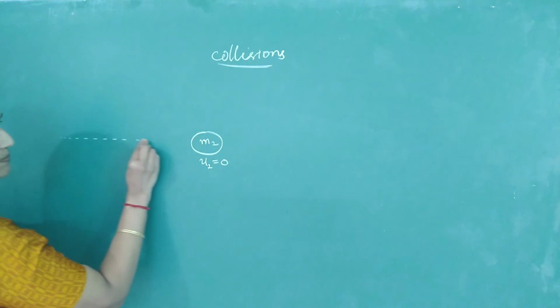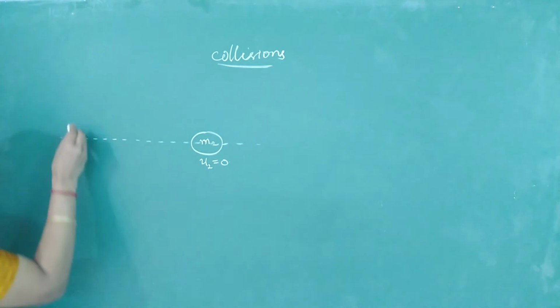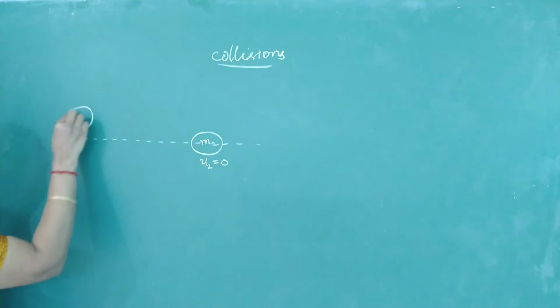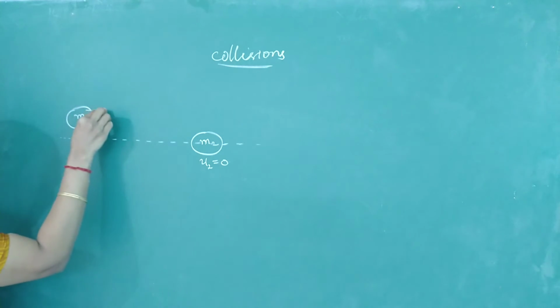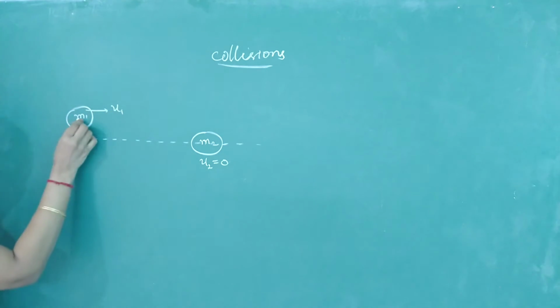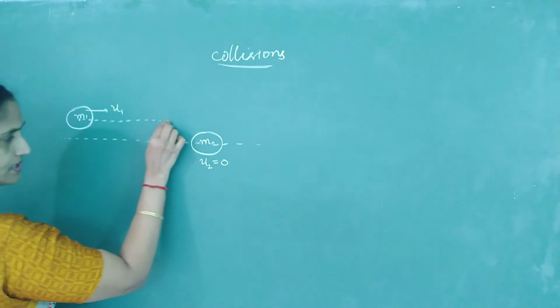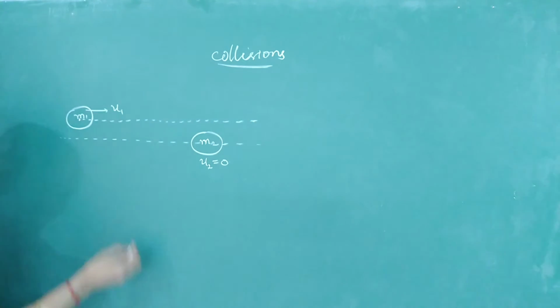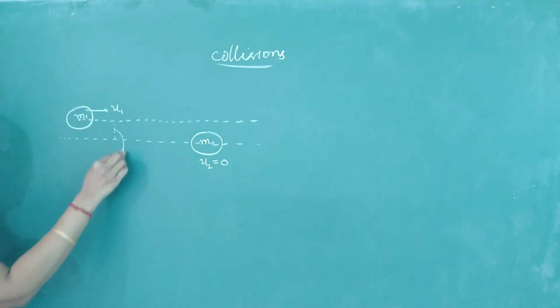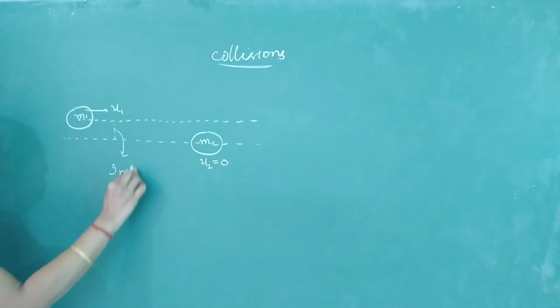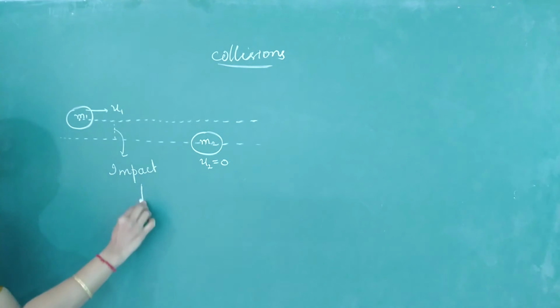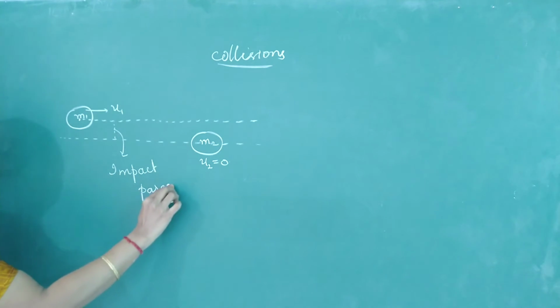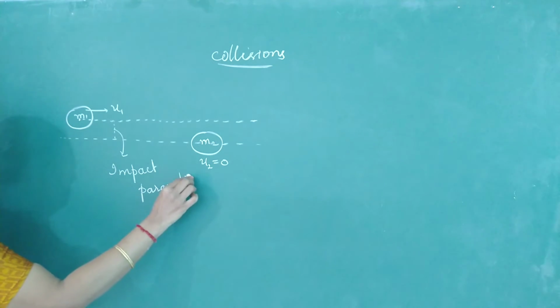This is a line passing through the center. Now somewhere here you have m1, moving with a speed u1, and this is the line passing through its center. This perpendicular distance we call the impact parameter. When will there be a collision between these two objects?